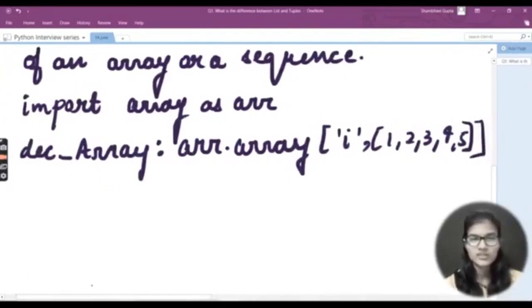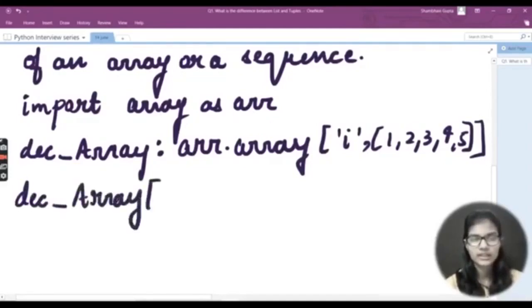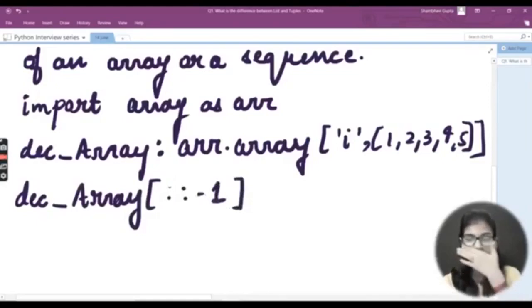Fine. So I just took a variable and in that I stored an array. After that, what I need to do is use the variable that I have taken, that is dec_array, and put colon -1. I would write it like this. This is how you do it.